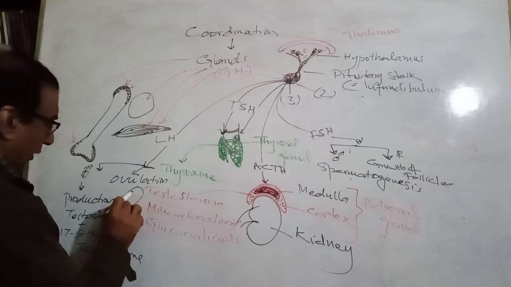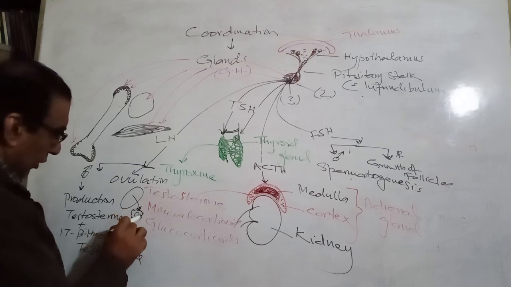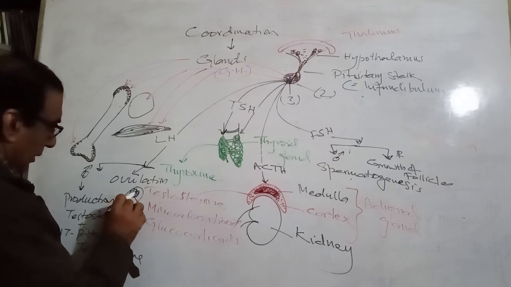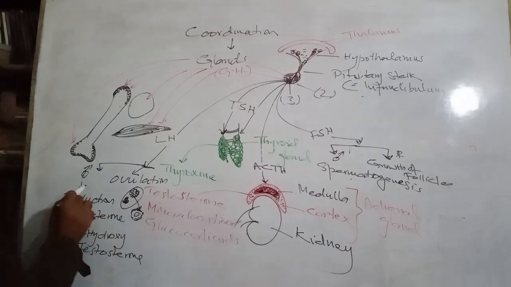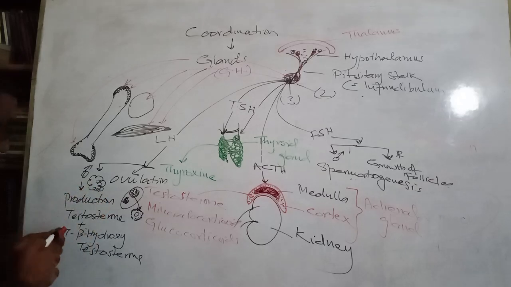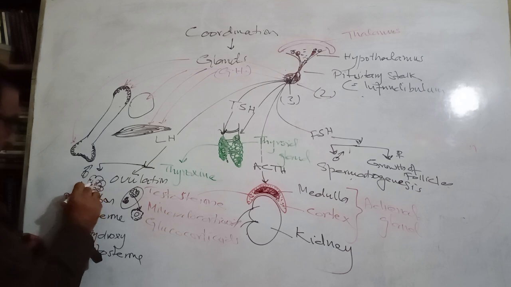Ovulation from the ovary. Okay? The ovum is released from here, this is the ovum, and these are cumulus cells. And here could be the Graafian follicle. If these are the seminiferous tubules in the testes, here are present the Leydig cells, which are known as interstitial cells.